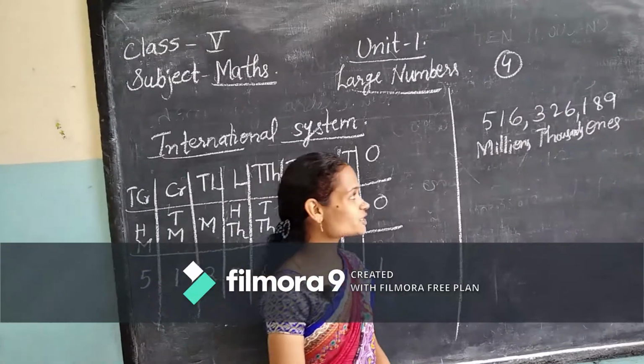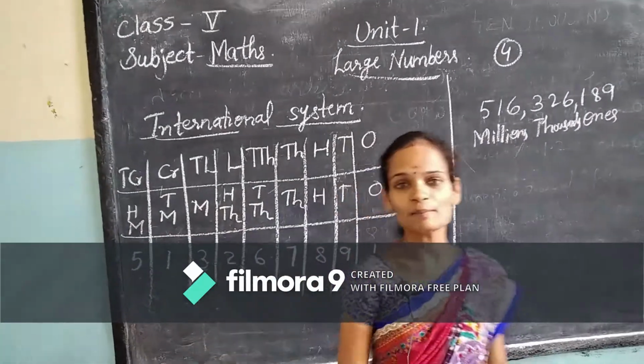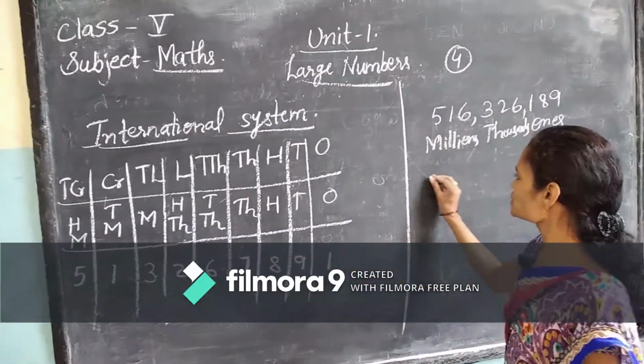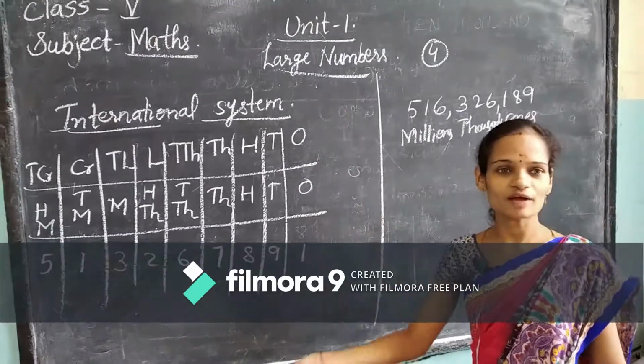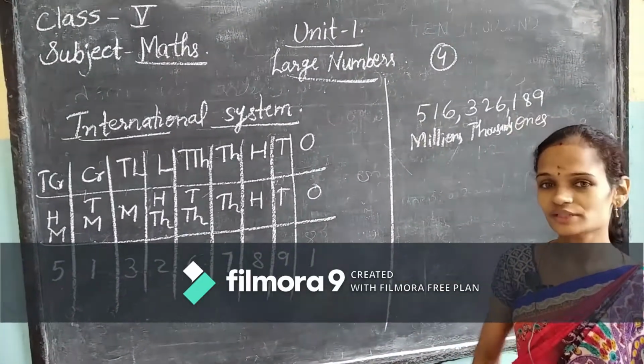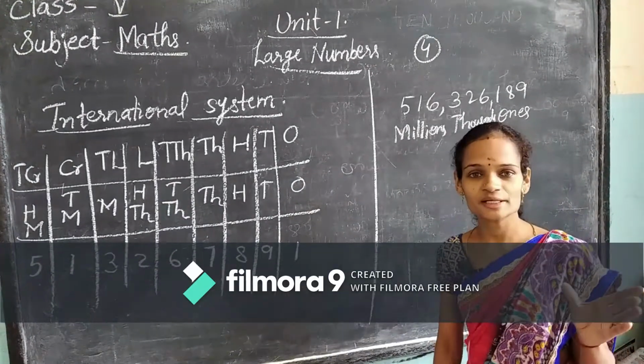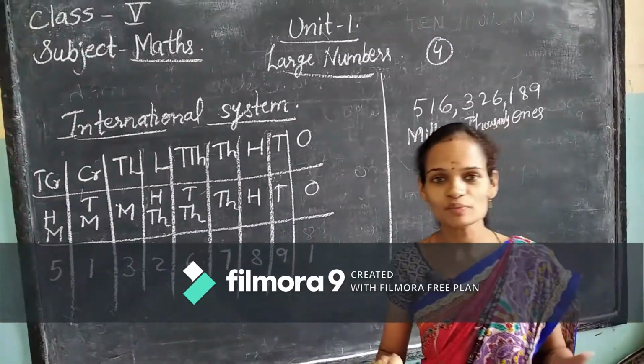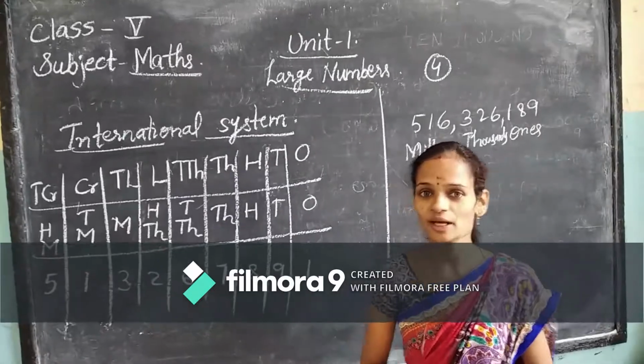Now next, how to compare numbers. In the same way as you compare in the Indian system, if two numbers are given, you just have to check how many digits are there on both sides.